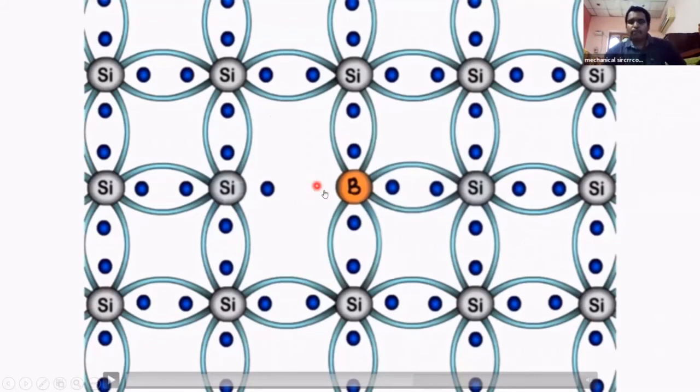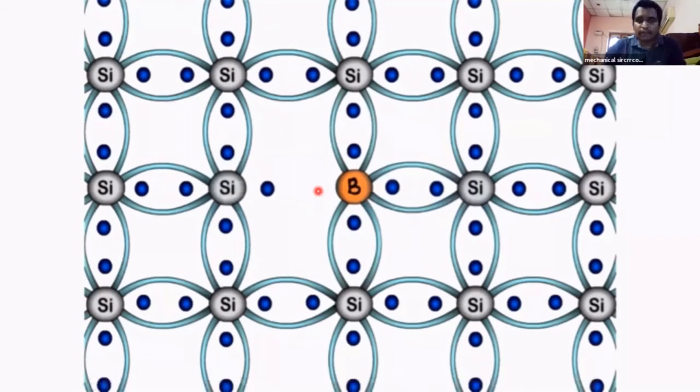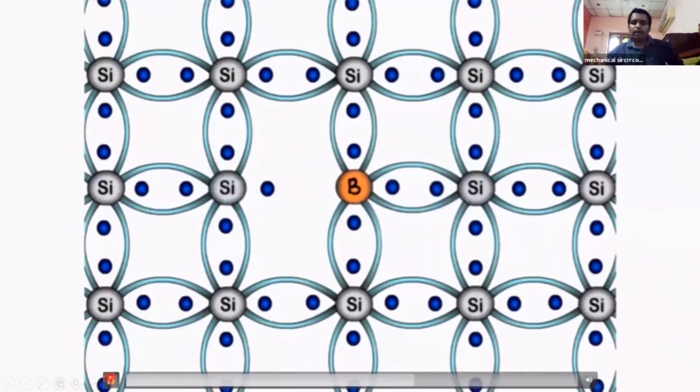If you add more boron atoms in this semiconductor, we have so many vacancies. This vacancy is called a hole. Here we have a positive charge. It needs an electron to fulfill this bond. You know, impurity means we are not adding only a single atom. We are adding so many atoms in this, so so many vacancies are created, meaning so many positive charges are created. Those vacancies are called holes. So we have so many holes. Those holes are the main reason for conduction of electricity.